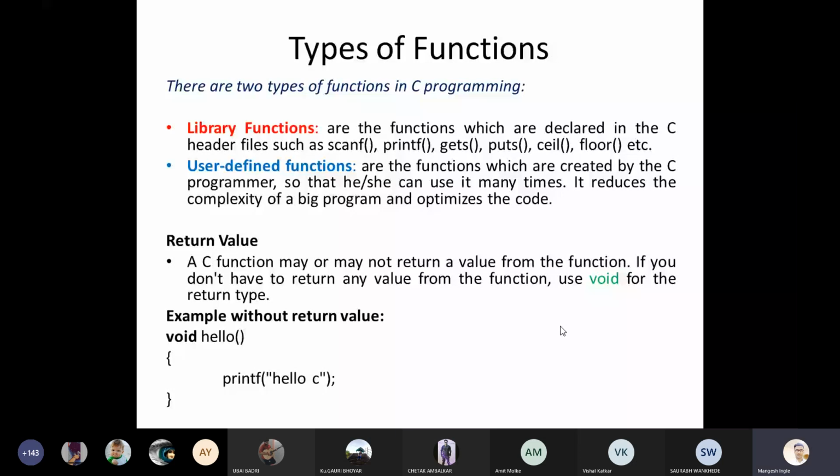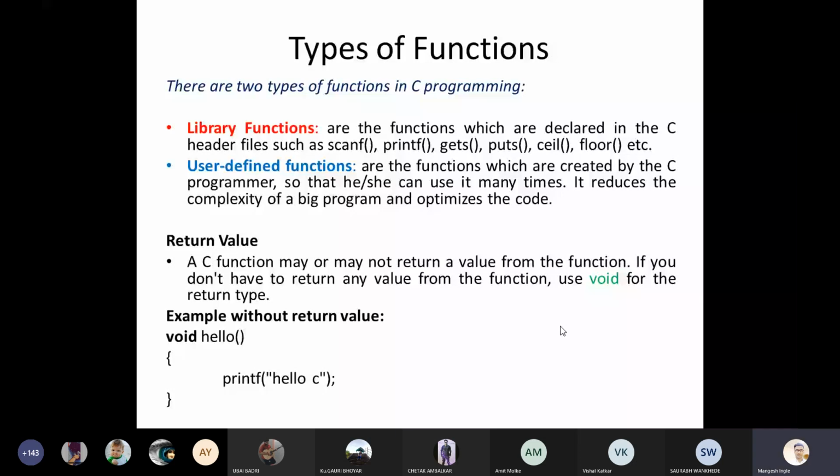So here, a function may or may not return a value. If you don't have to return any value, we have already seen that concept so many times. If you don't have to return any value from the functions, at that time we use void for the return type. Void is nothing but like zero, like no. You can define it on your own basis, like there is nothing. So if my function does not return anything, I will definitely use void as the return type.